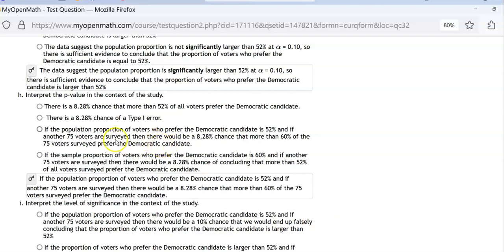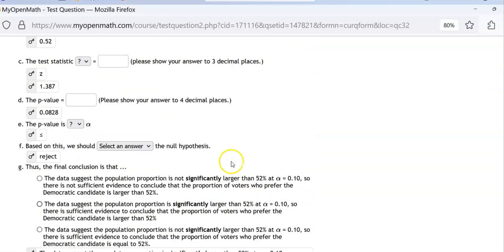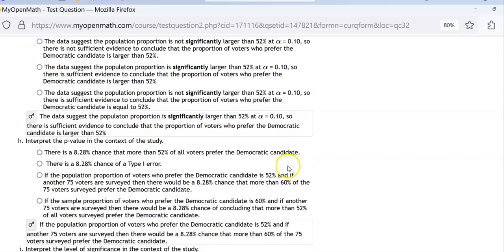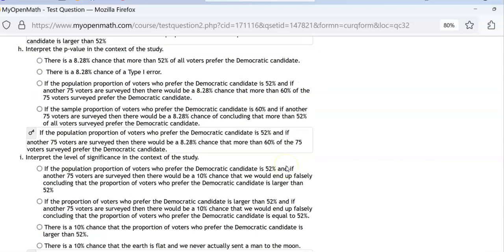If you just plug in the numbers and get the p-value, you could go straight to H and I and get the problem right. Nothing else matters except the p-value and the information given in the problem. The only thing you need out of the spreadsheet to get H and I correctly is the p-value, which in this case is 0.0828. The test statistic, the reject or fail to reject, nothing else matters.